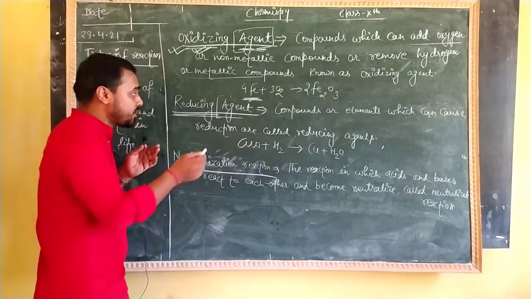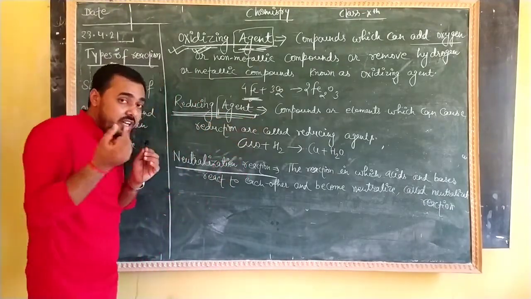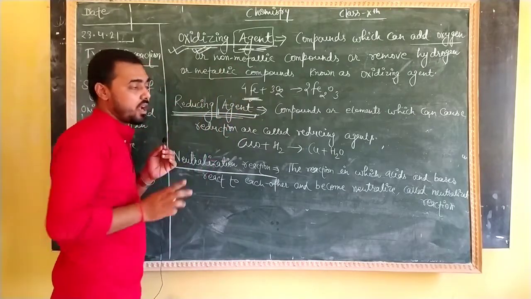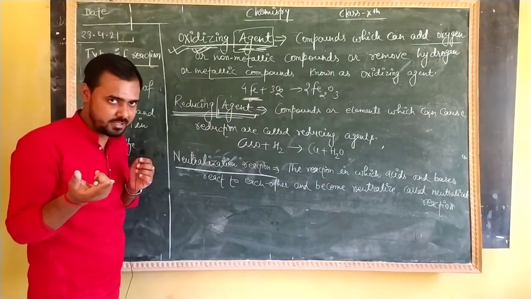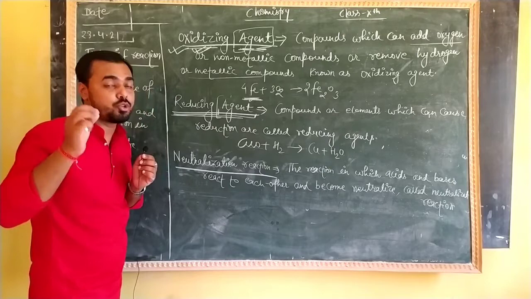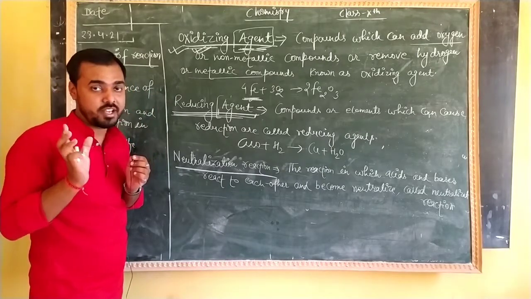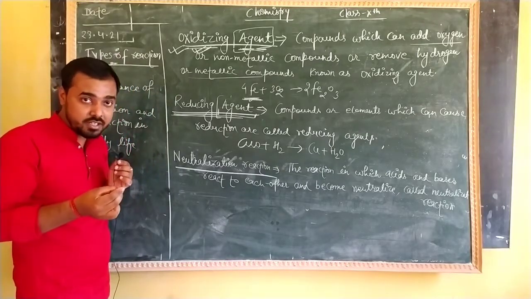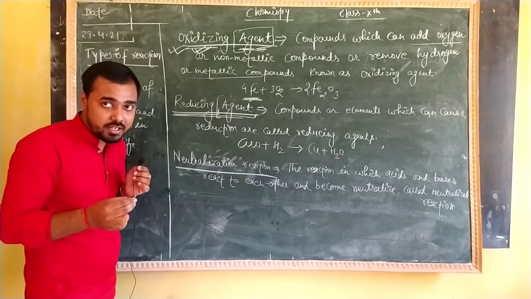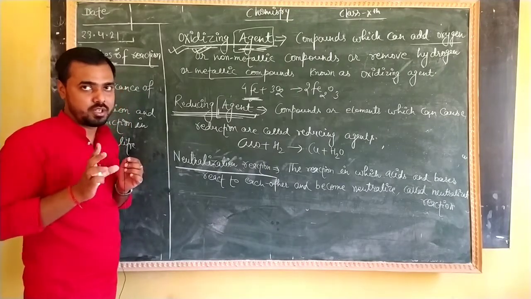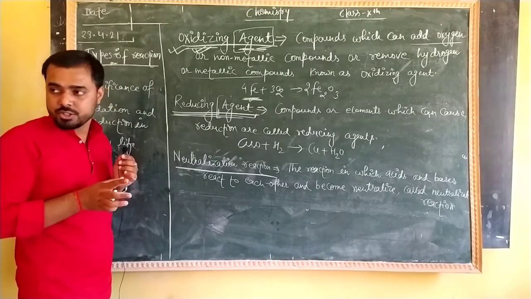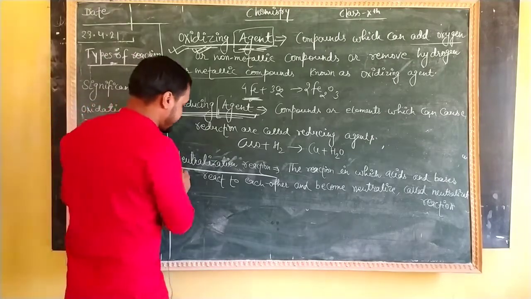Same with the reducing agent. What is an agent? The one compound which is responsible for adding of hydrogen or metallic substances. And what is reduction? Reduction is a process in which hydrogen is added, metallic compounds are added, and oxygen is removed. Clear?